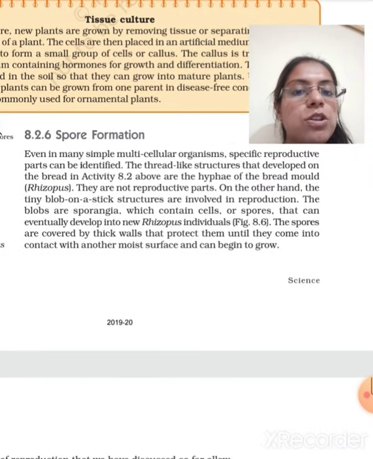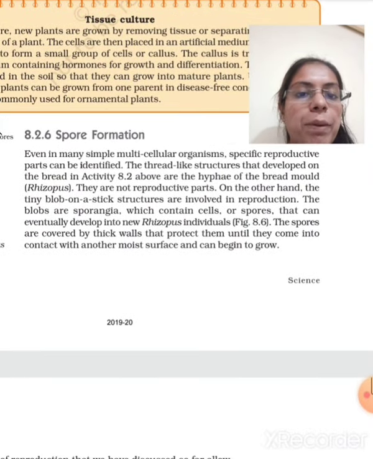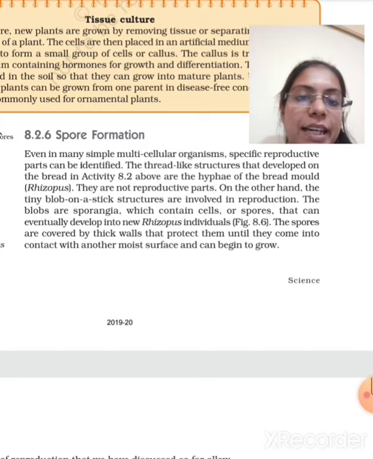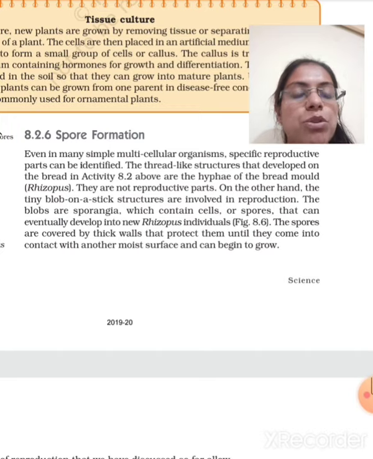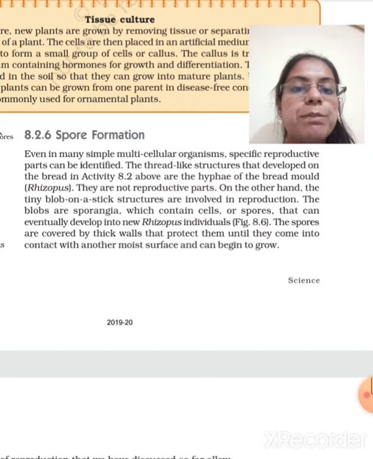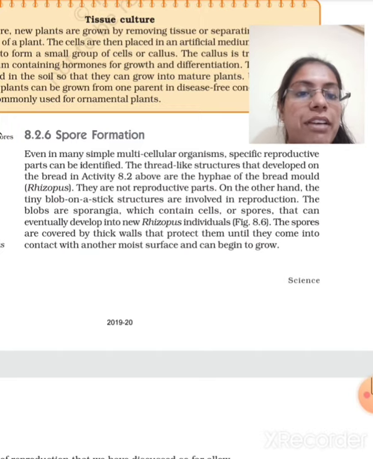Now we will talk about spore formation. Even in many simple multicellular organisms, specific reproductive parts are identified. In bread mold you have seen there are thread-like structures. The thread-like structures that develop on the bread, the hyphae of bread mold, are known as Rhizopus.